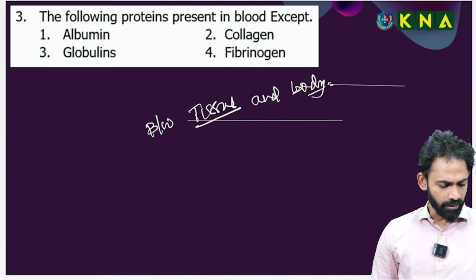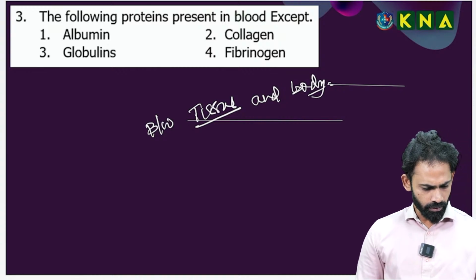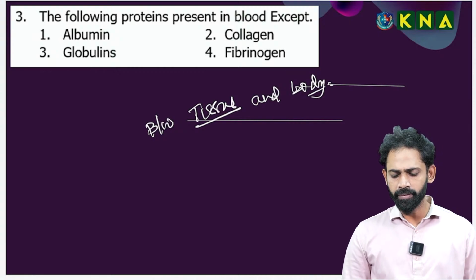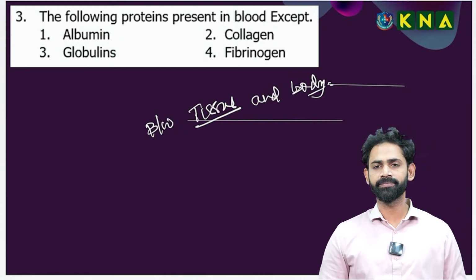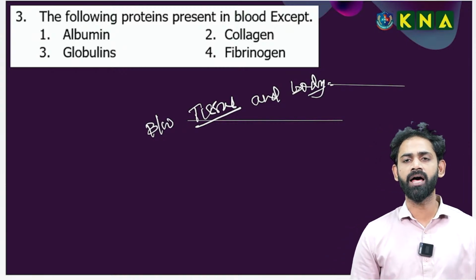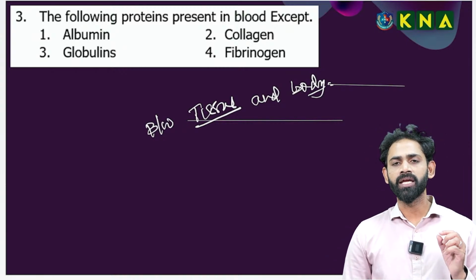Among the following proteins in the blood, except, as we know, we can recollect one statement from structural organization in animals.